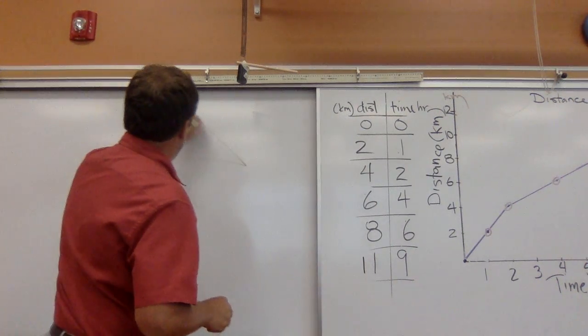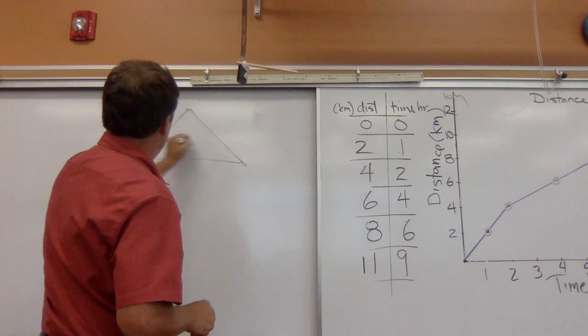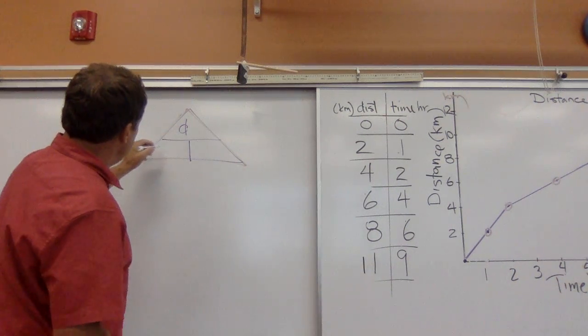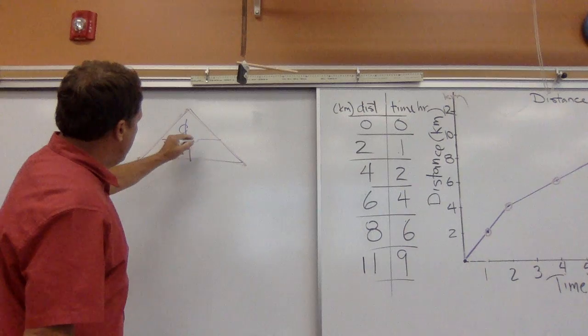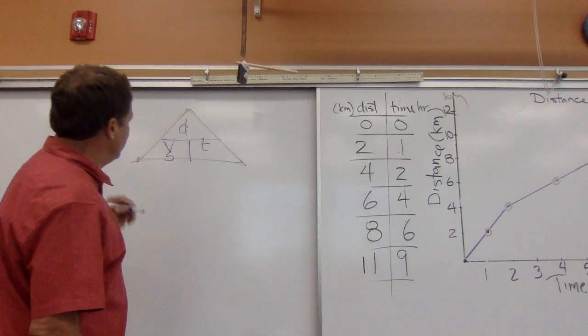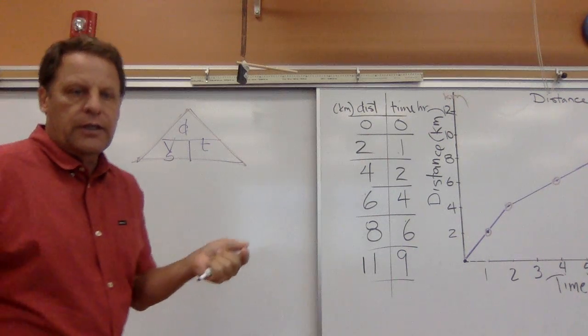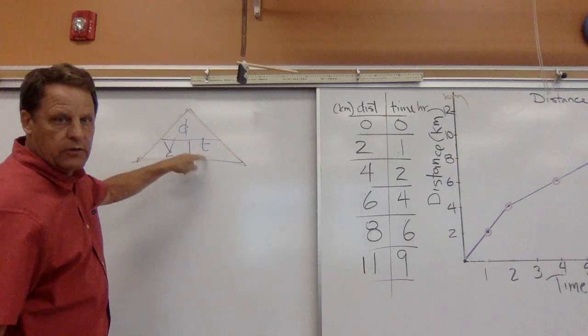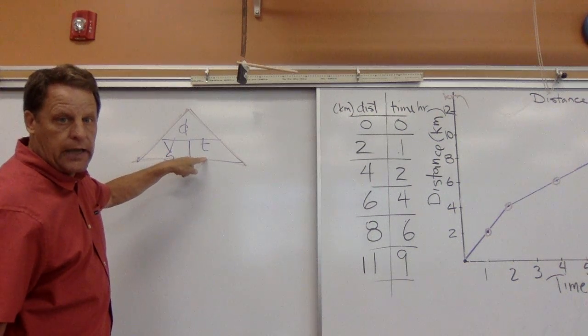This triangle was something like this, and it had a D, and it had a V, and it had a T, or this might be an S. And I believe his little analogy there was dragons fly over vipers and snakes and trolls.